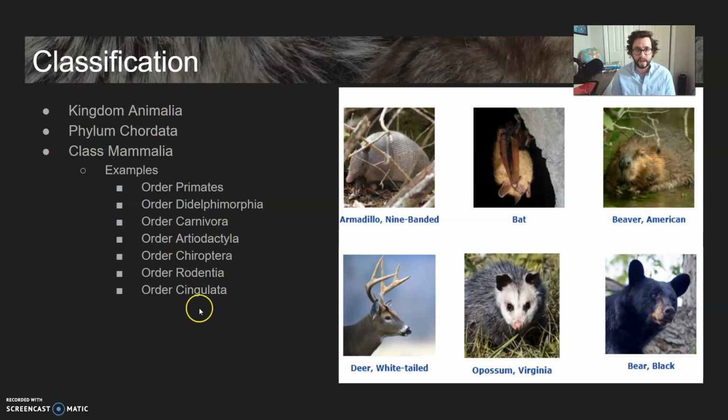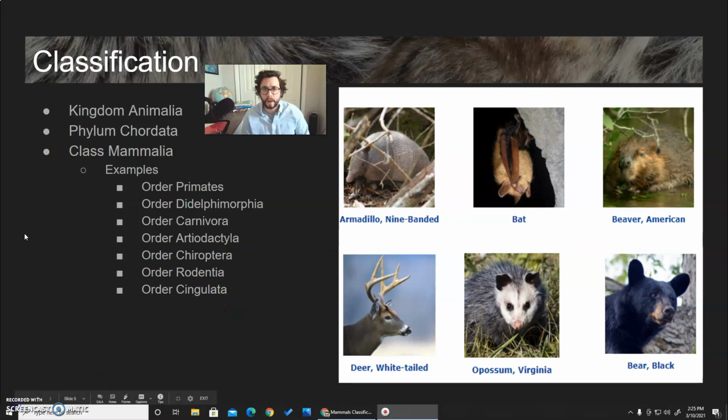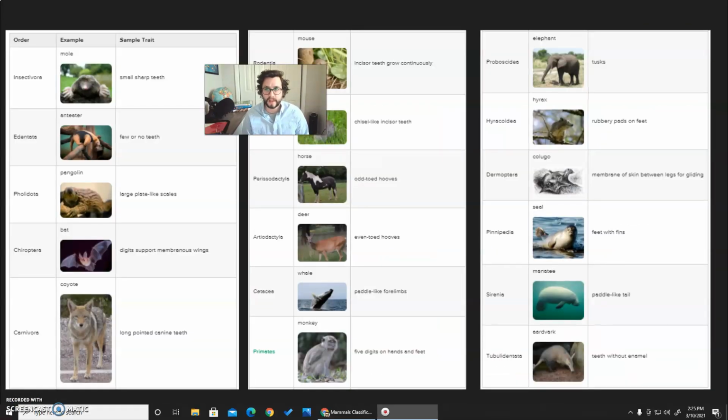We have Artiodactyla. If you remember, dactyl has to do with the feet, like we talked about with birds. This is referring to the even-toed, hooved animals like deer and elk. Chiroptera is going to include bats. Rodentia, obviously rodents. And Cingulata will be where you find the armadillos. So that's a few of them.